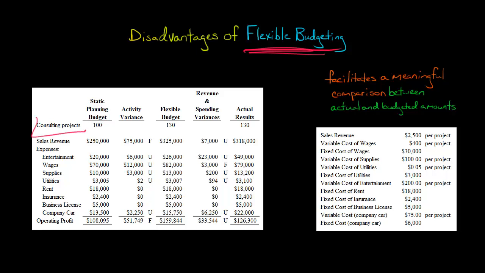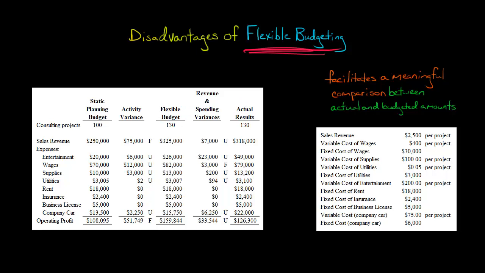In this example, it's a company that does consulting projects, and we're assuming 100 projects, but we in fact had 130 projects. So we make adjustments to the figures in the planning budget to get our flexible budget. Our flexible budget is the amounts that should have been predicted to occur if we had assumed instead there had been 130 projects. That's the value we're adding: now we can compare the flexible budget to the actual results.